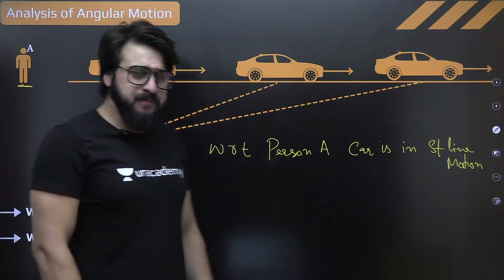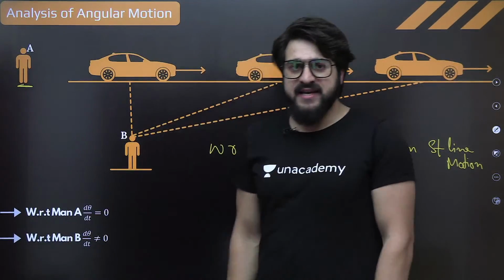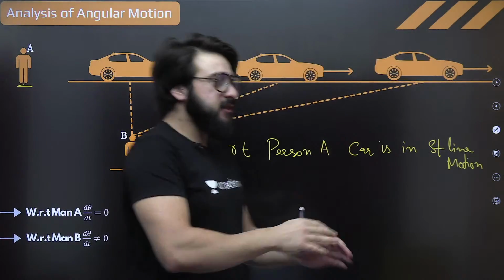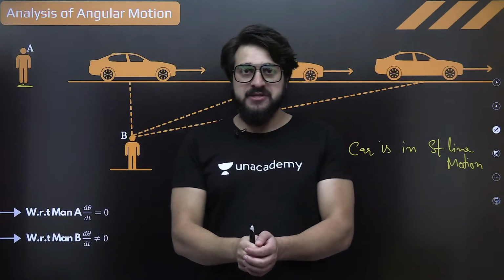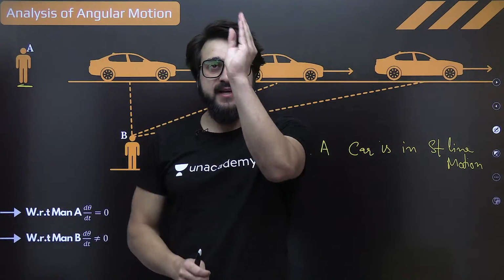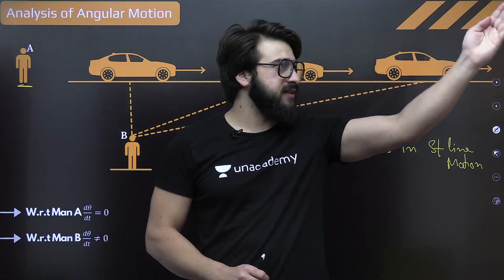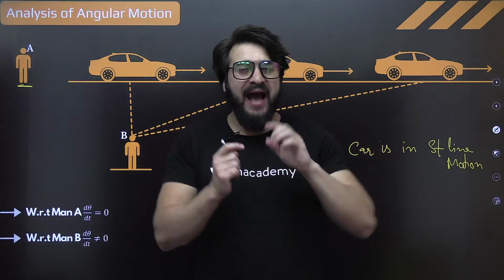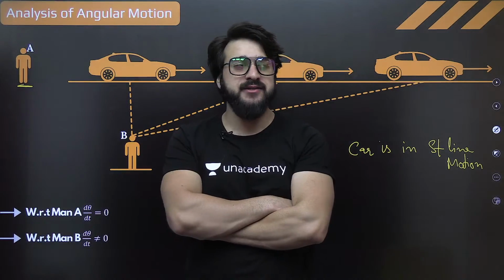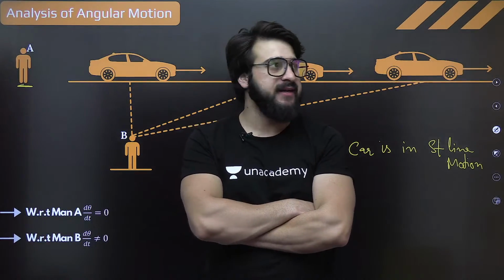Now, if I ask you, with respect to this person B, the person B is exactly something like over here. The car is basically traveling something like this. This was the person A. Now this is the person B. So when this person B is observing the car traveling something like this, something like this, if he has to keep his eye on this particular car, he has to tilt his face.